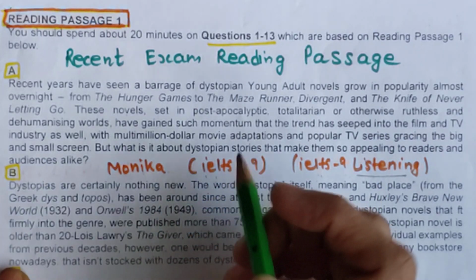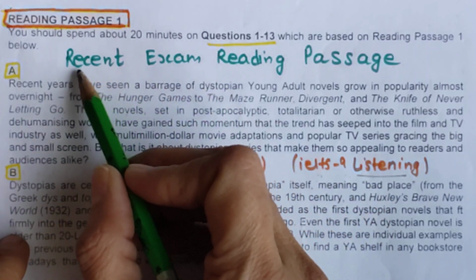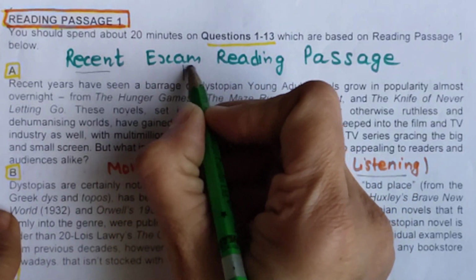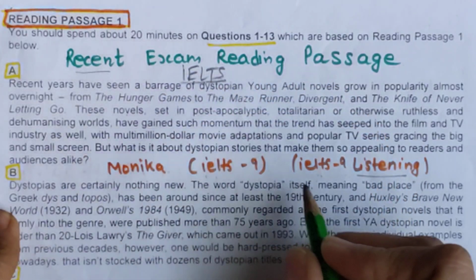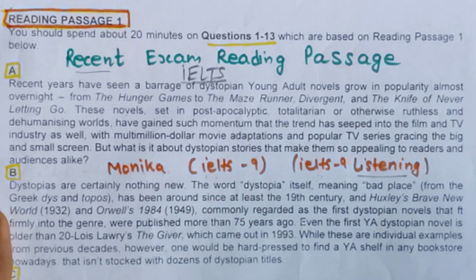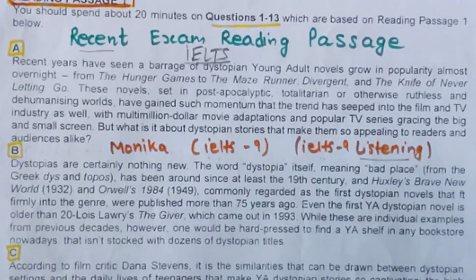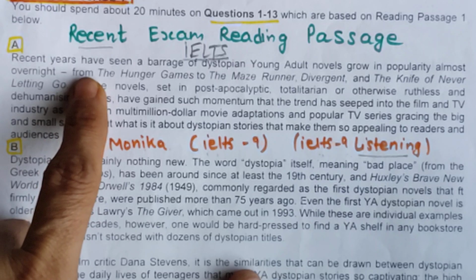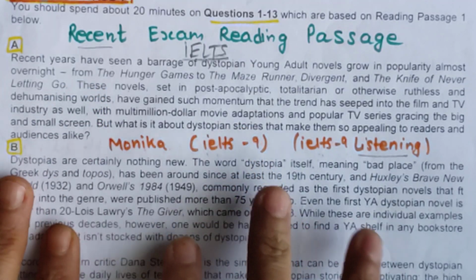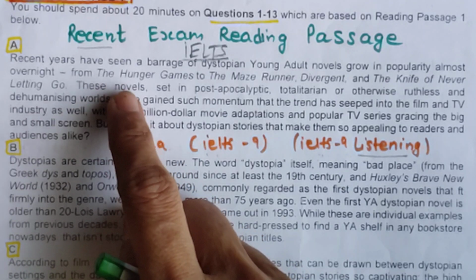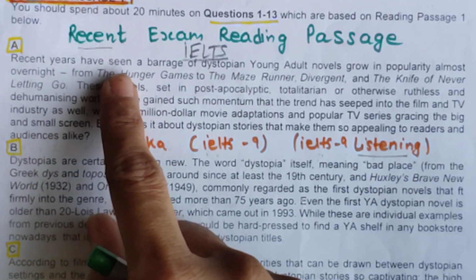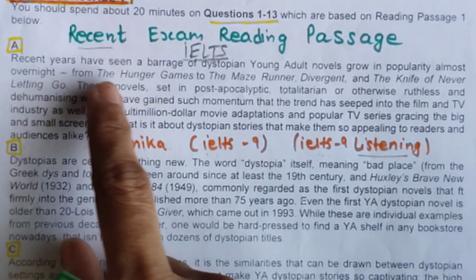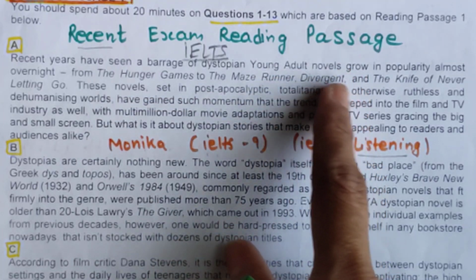Surprisingly, there is no title for this reading, and this is an actual reading from a recent IELTS exam. Surprisingly, there is no title for the reading passage, so how will we come to know what type of reading this is? Definitely, at the end they will ask you one question to select one title. Now, no need to read this, or you can read the first sentence: Recent years have seen a barrage of dystopian young adult novels grow in popularity overnight. So they may be talking about novels and books.